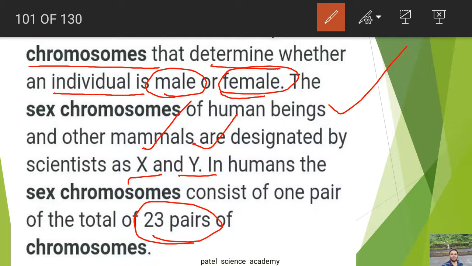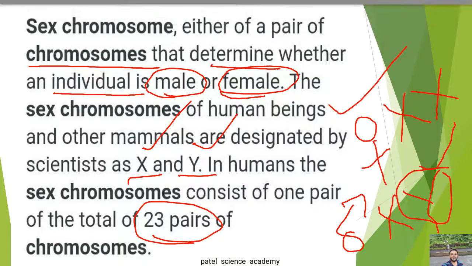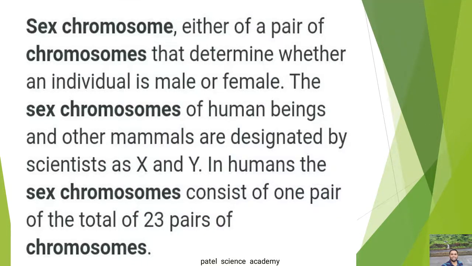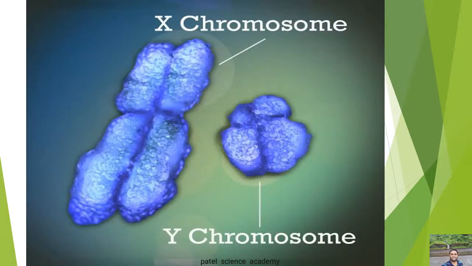As you know, in a human female the two sex chromosomes are XX, and in a human male the two sex chromosomes are X and Y. So this Y chromosome indicates maleness. So this is the sex chromosome definition, and I hope you are clear about the sex chromosome definition.